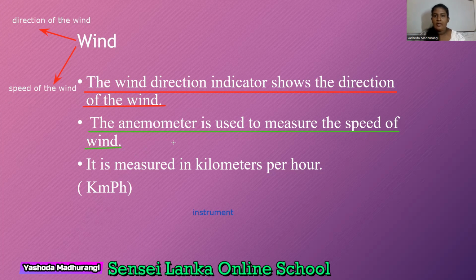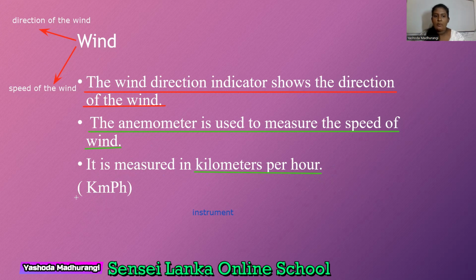Within 1 hour, how many kilometers can it pass? That is the speed of the wind. It is measured in kilometers per hour.